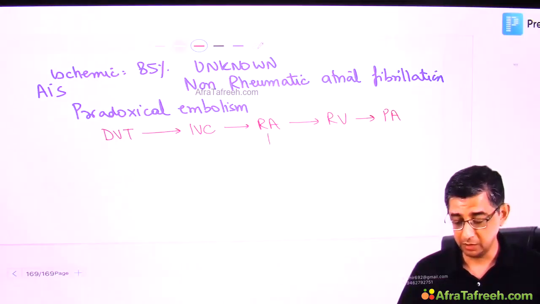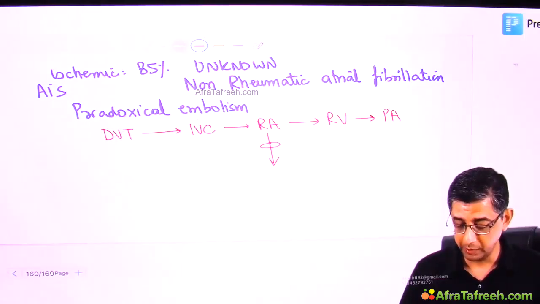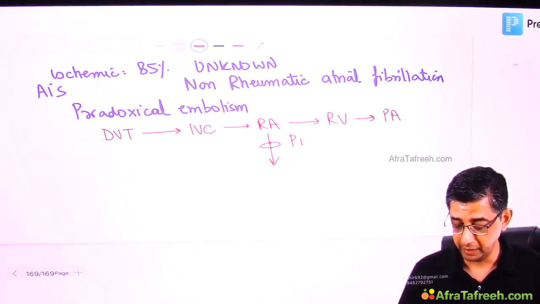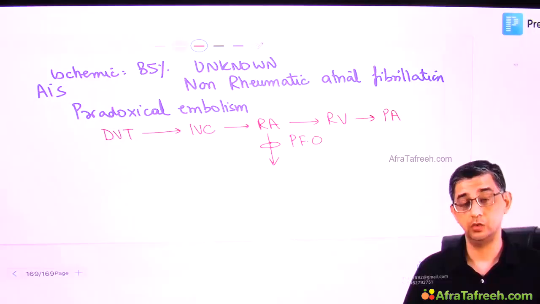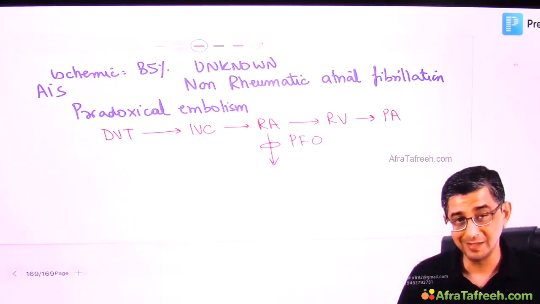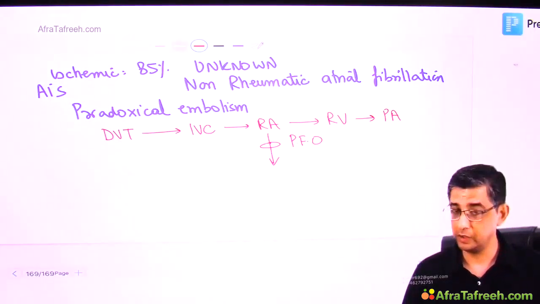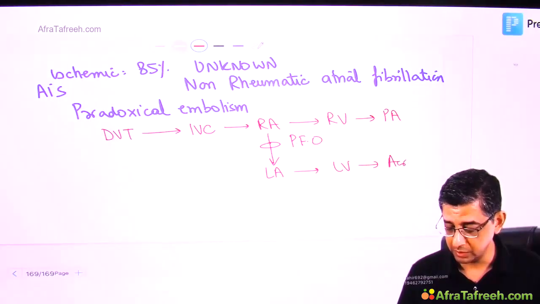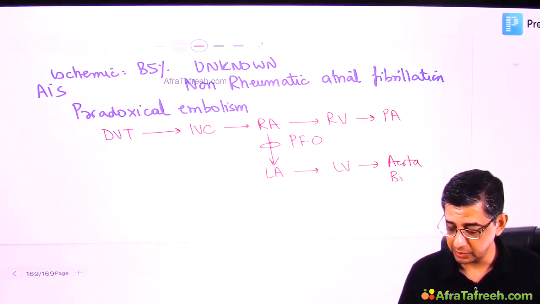But in my patient, unfortunately, there is an opening present between the right and the left atria by the name of patent fossa ovalis. So the clots that are starting from the legs can go into the right side of the heart, agreed, but then they will go into the left atria, to the left ventricle, and then into the systemic circulation, and can even reach the brain of the patient.